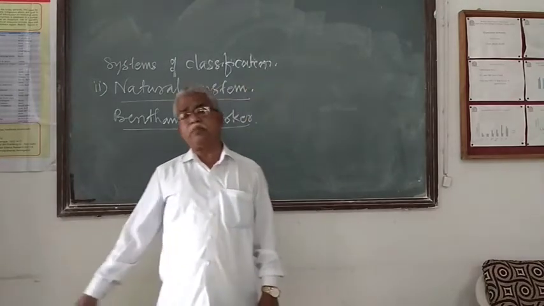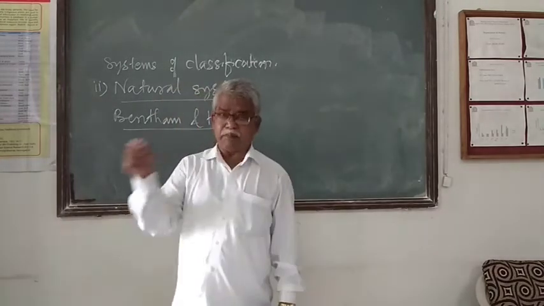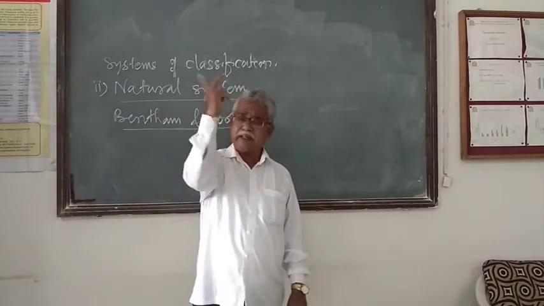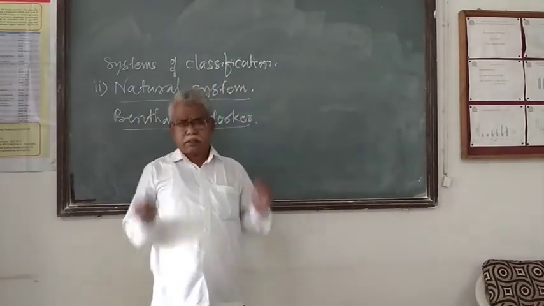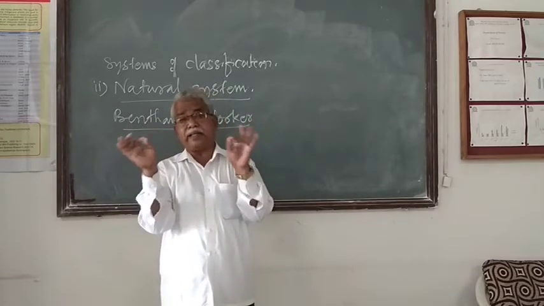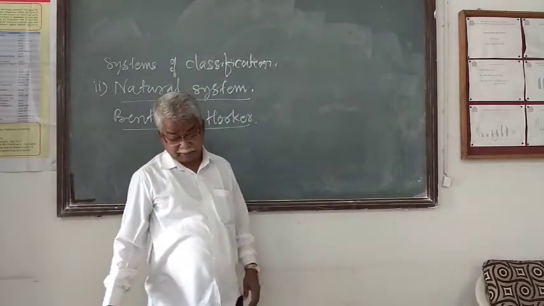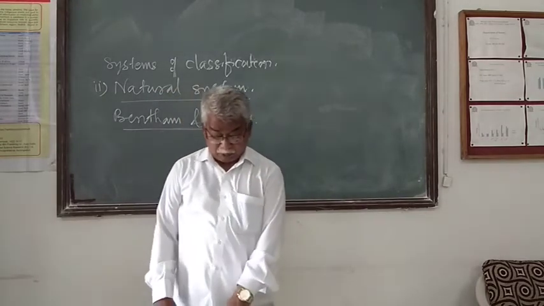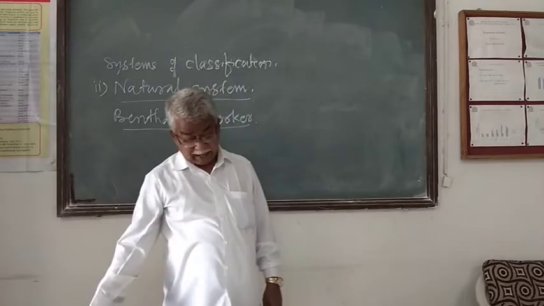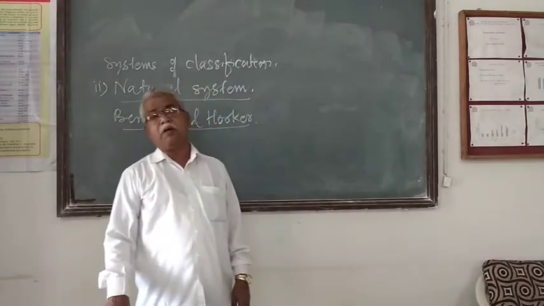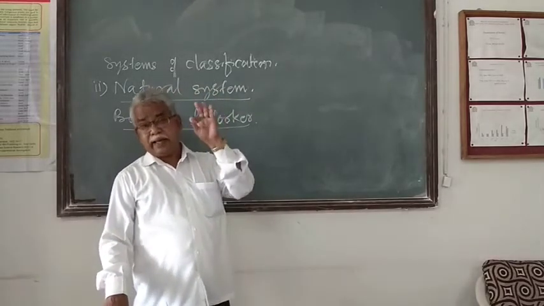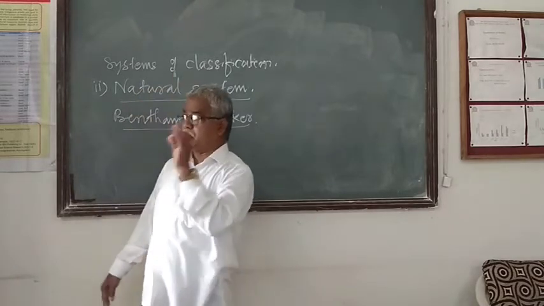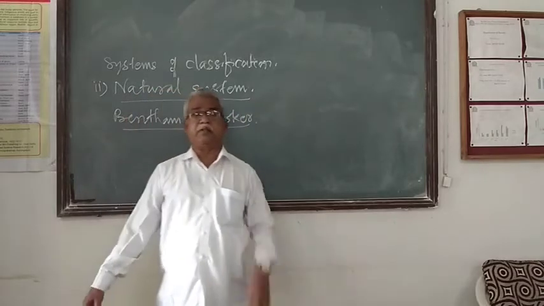The system seems to be basically natural. As far as the higher major taxa are concerned, the system seems to be phylogenetic and natural, but it is more artificial than natural and phylogenetic, because closely allied families or closely allied plants are kept in widely separated groups.